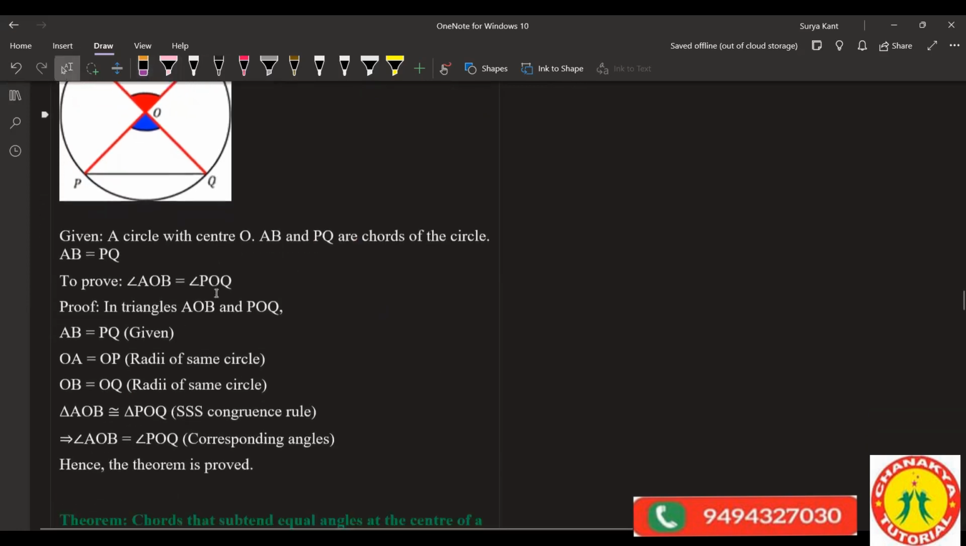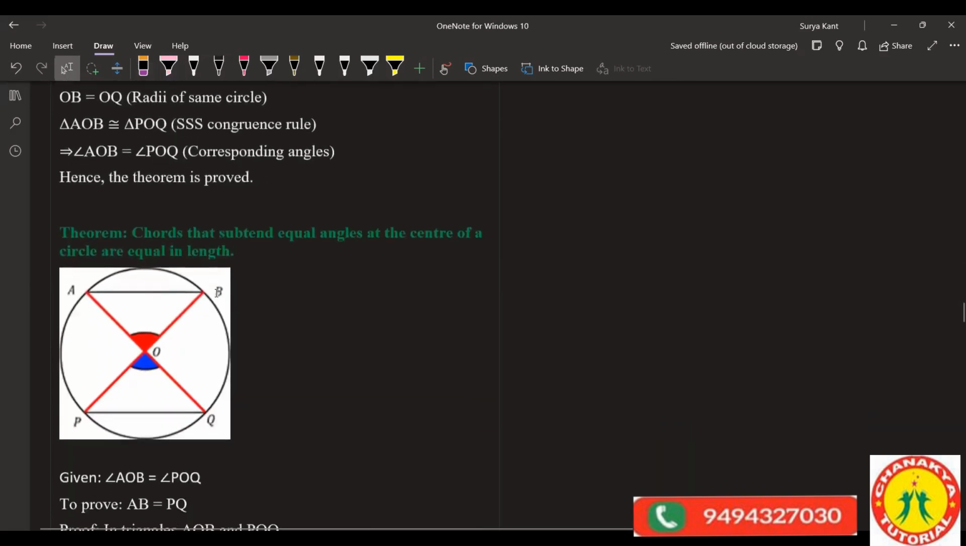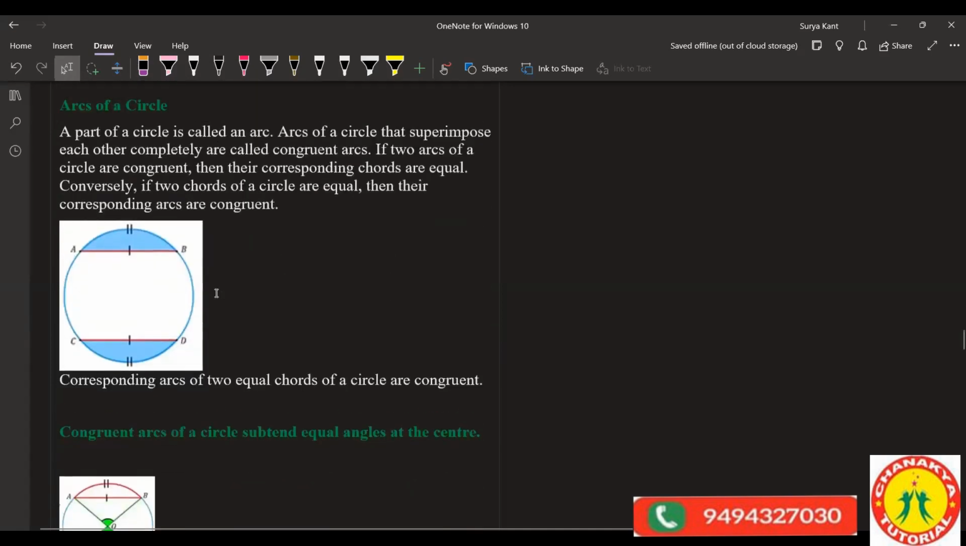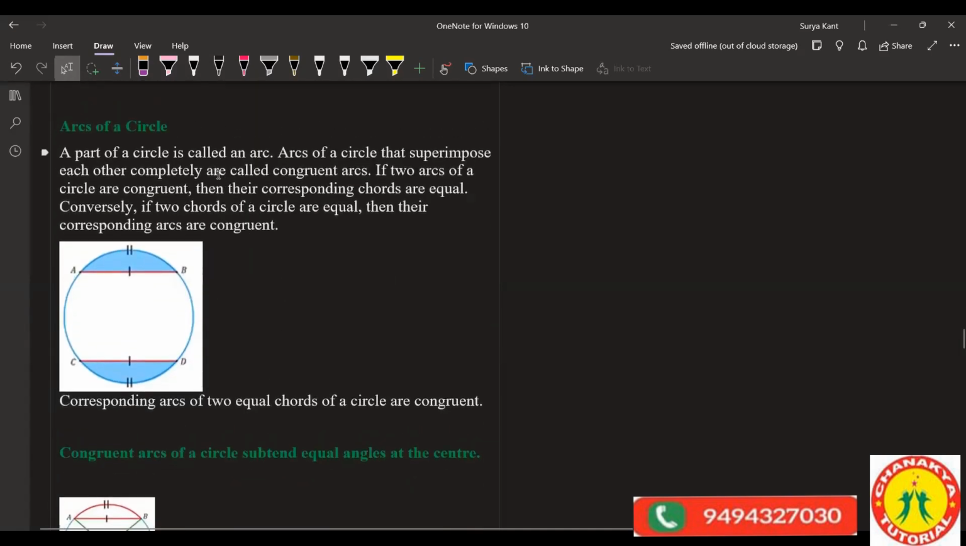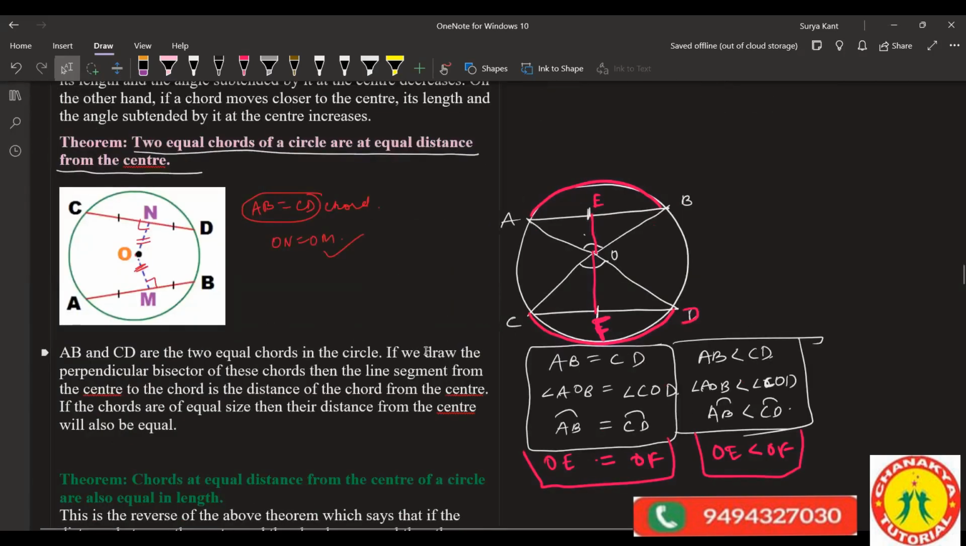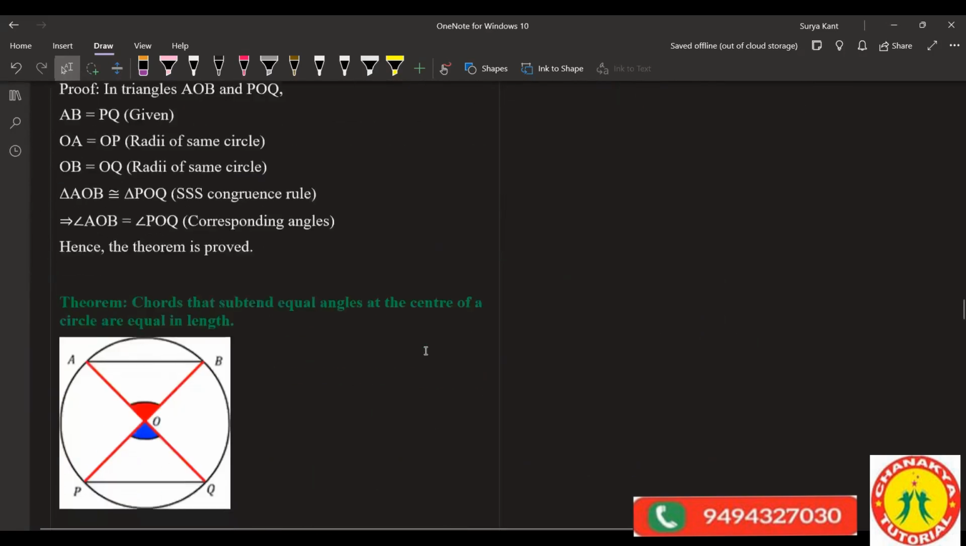But sir, how are we able to prove that if two chords are equal, then the distance from the center is also equal? Exactly. See, what is your question? I'll write this here first. Tell me your question. How chords are equal?